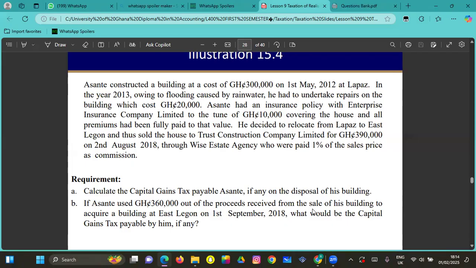Asante had an insurance policy with Enterprise Insurance Company Limited to the tune of 10,000, covering the house, and all premium had been fully paid to that value. He decided to relocate from La Paz to East Legon and sold the house to Trust Construction Company Limited for 390,000 on 2nd August 2018 through Wise Agency, who were paid 1% of the sales price as commission.